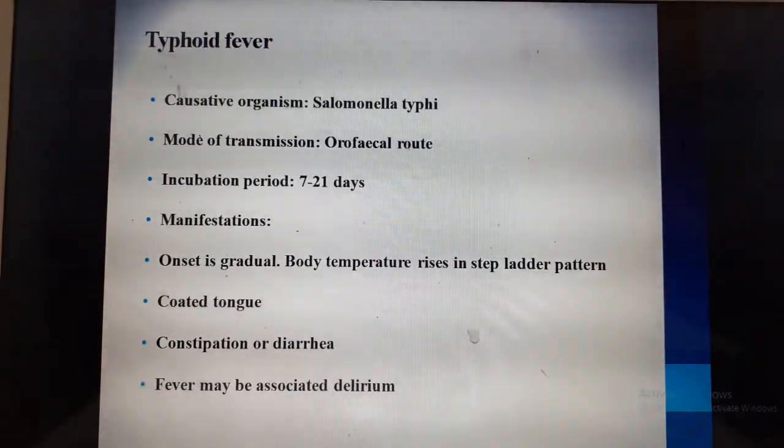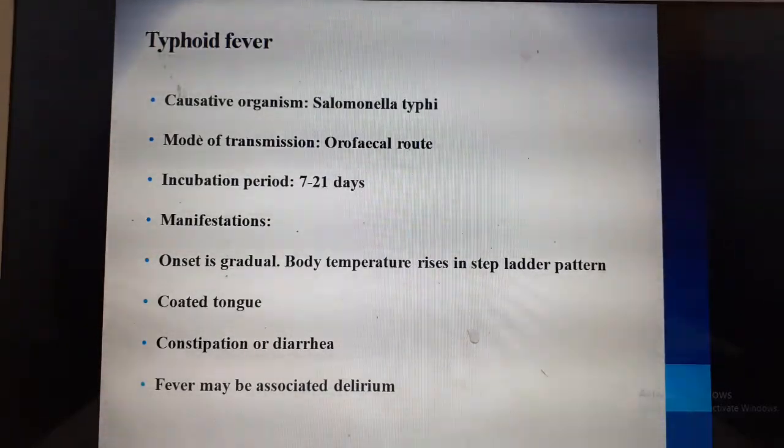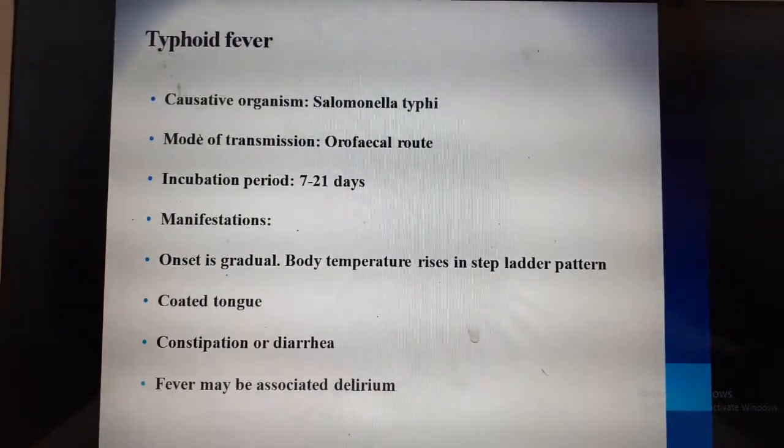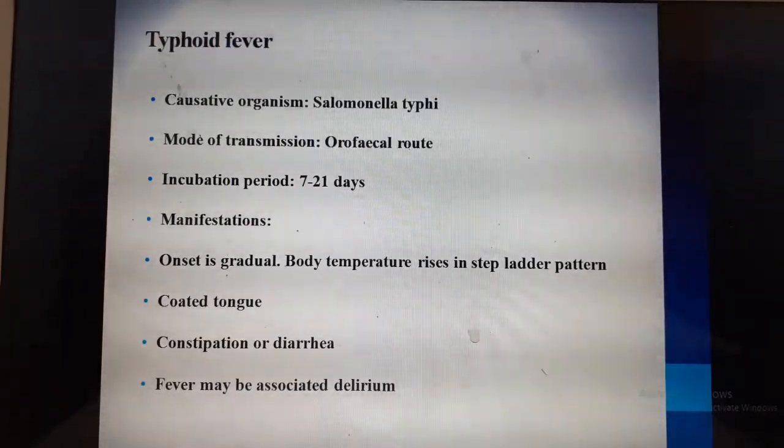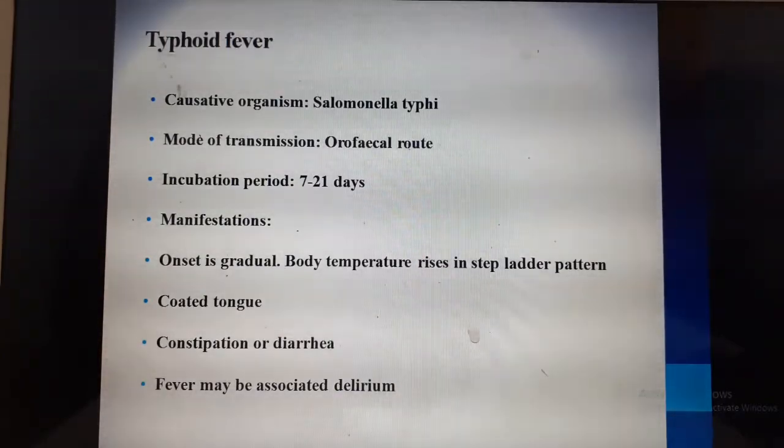The next diagnosis or disease condition is typhoid fever. The causative organism for typhoid fever is Salmonella typhi. The mode of transmission, similarly like polio, is orofecal route. The incubation period is 7 to 21 days. The main manifestations are, the onset is very gradual.